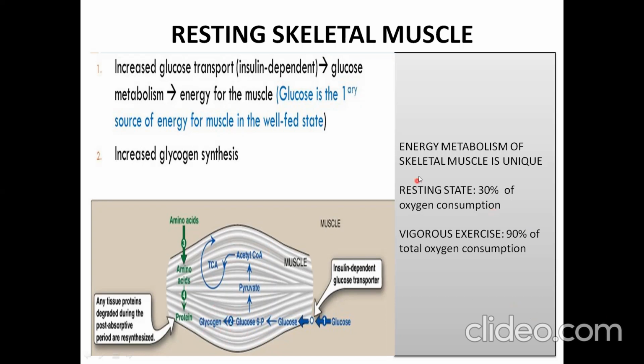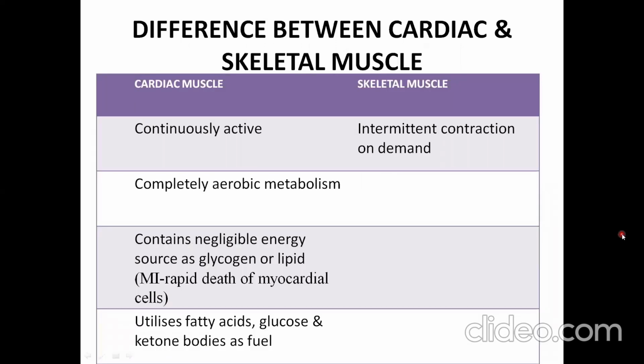The energy metabolism is very unique in that in the resting state, skeletal muscle oxygen consumption is 30%, while in case of vigorous exercise, it consumes about 90% of total oxygen consumption. There is a difference between the cardiac and the skeletal muscle. Cardiac muscle, as you know, is continuously active, while skeletal muscle contracts intermittently whenever there is a demand.